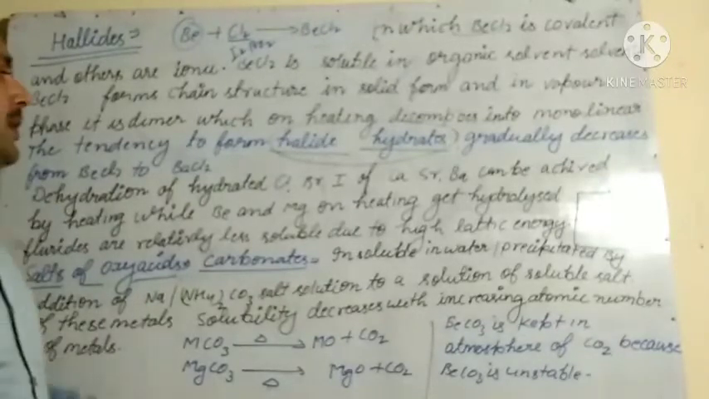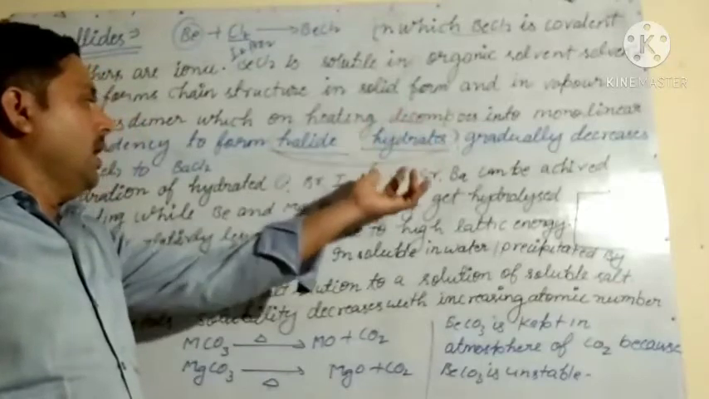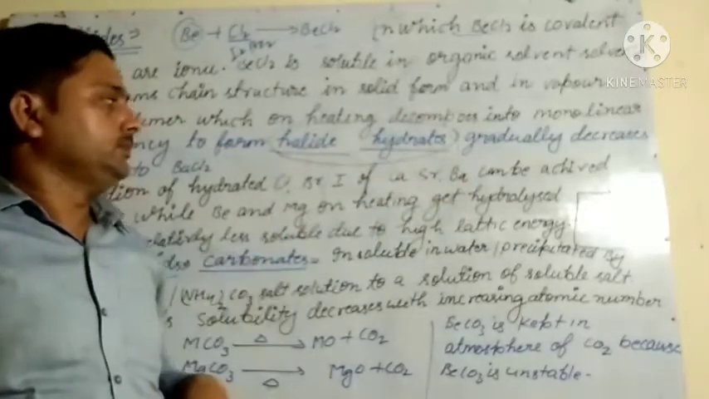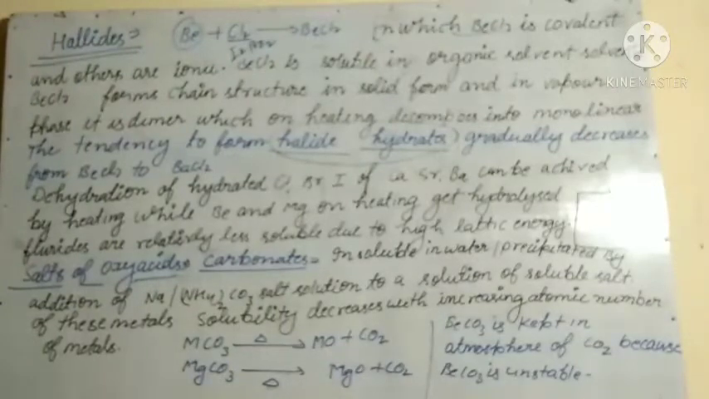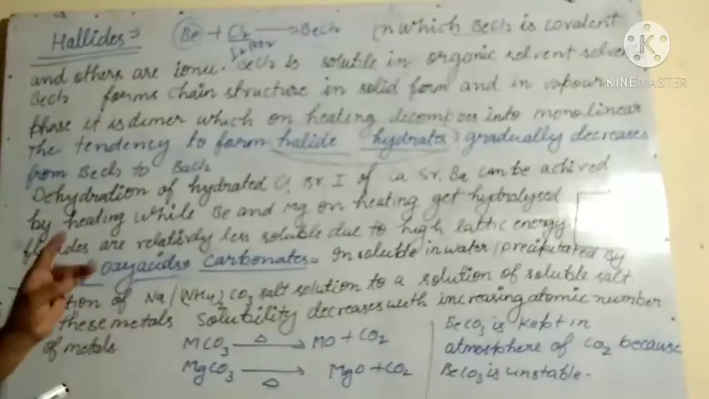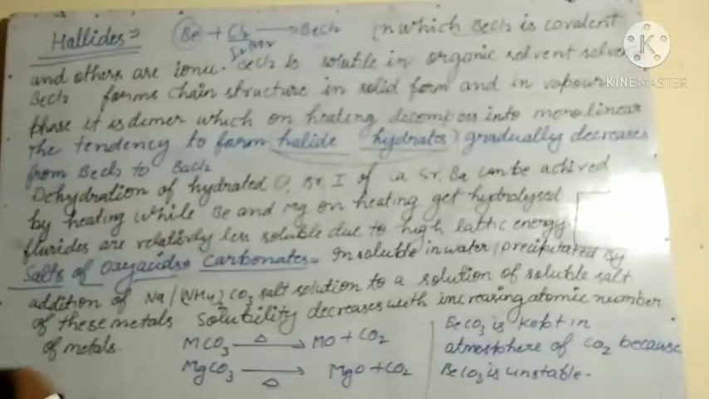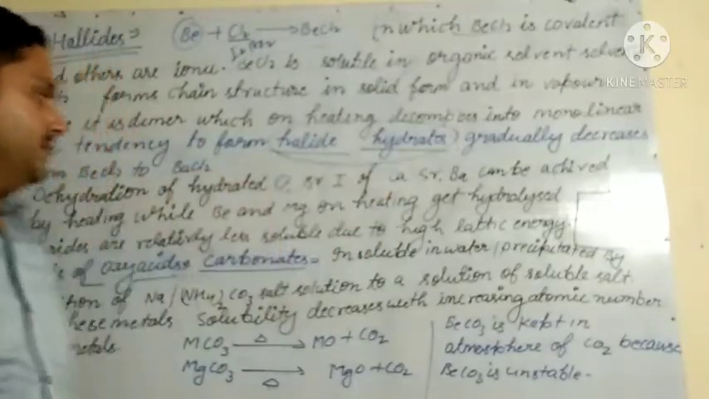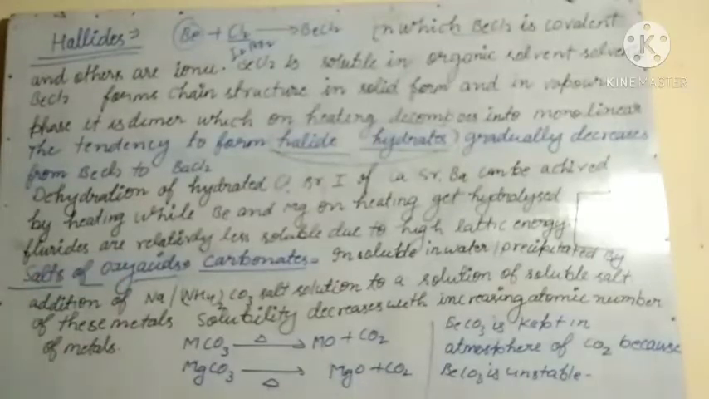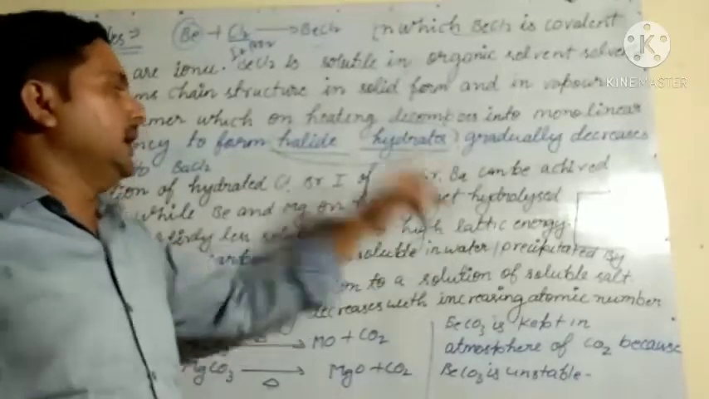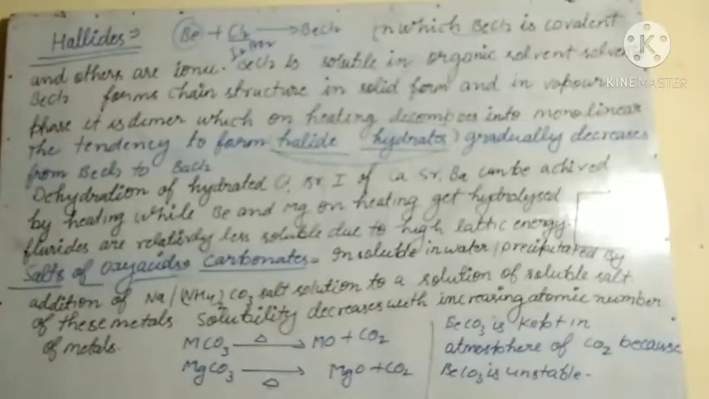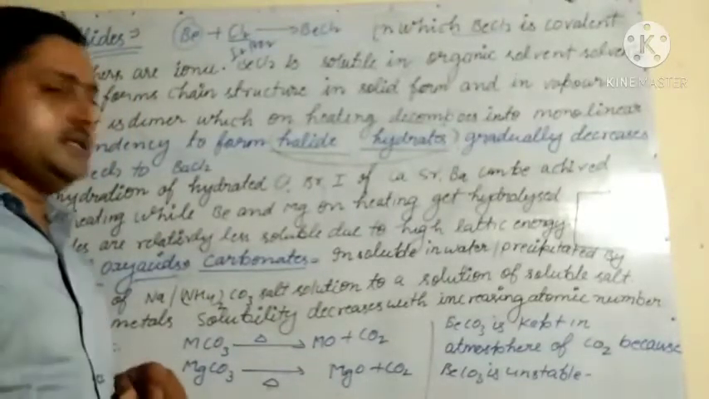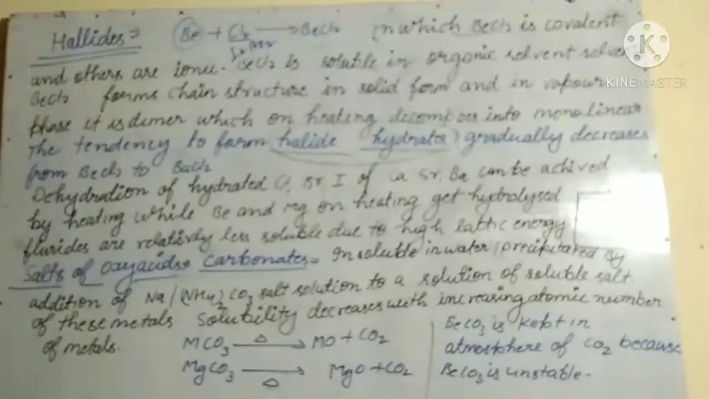Dehydration of chloride, bromide and iodide of calcium, strontium and barium can be achieved simply by heating. While if we heat beryllium and magnesium halides, they get hydrolyzed. Fluorides are relatively less soluble due to high lattice energy. Their lattice energy is high, so they are less soluble.